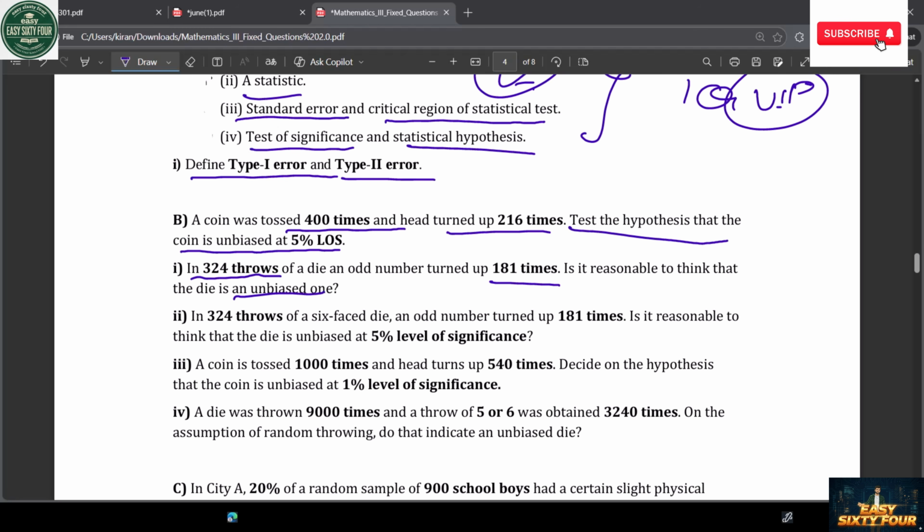Same method but different values, that's it. 5% level of significance; here 1000 times, 520 times. Then 1% level of significance, here 5%. Then 5% level of significance. Here 900 times thrown, 5 or 6. See how they gave the question here, 3240 times. How to calculate 3240, consider.